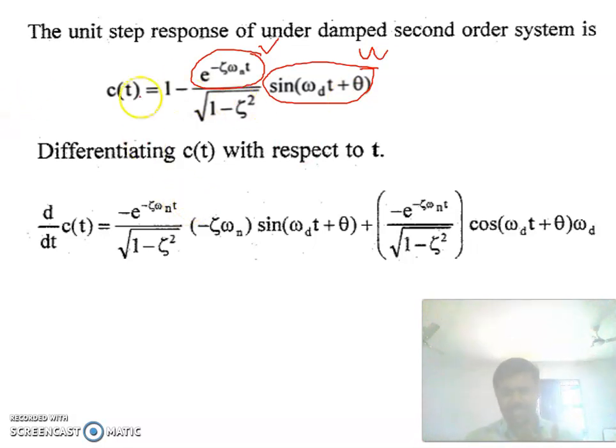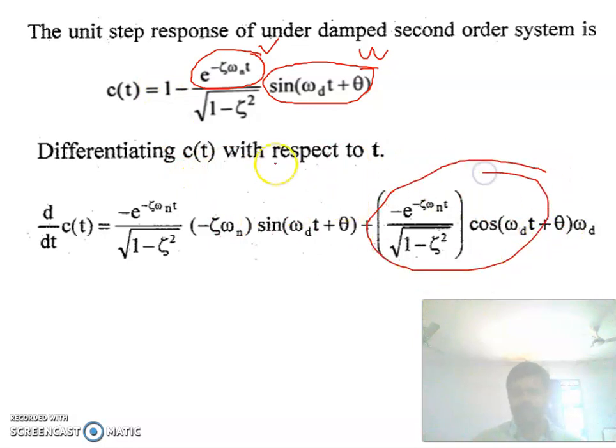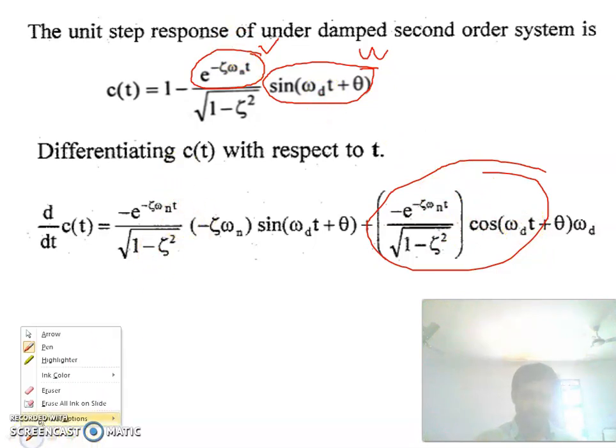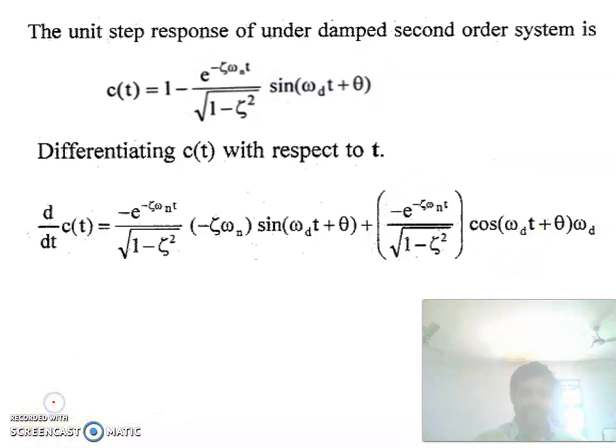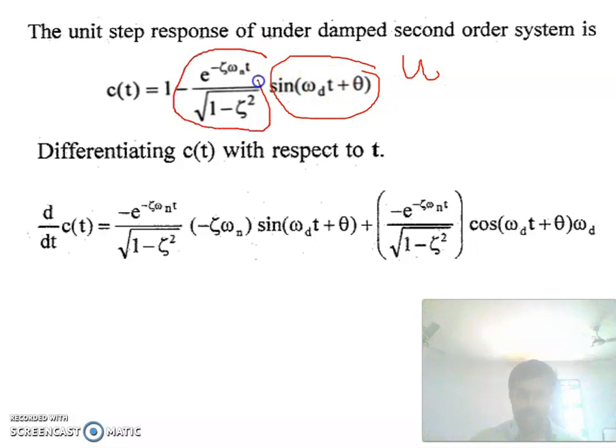You can also change this. If you take this as u, you will get this term first and this term second. No problem, you can take whichever you like, but one you should take as u and the other as v. Here this is u and this is v.